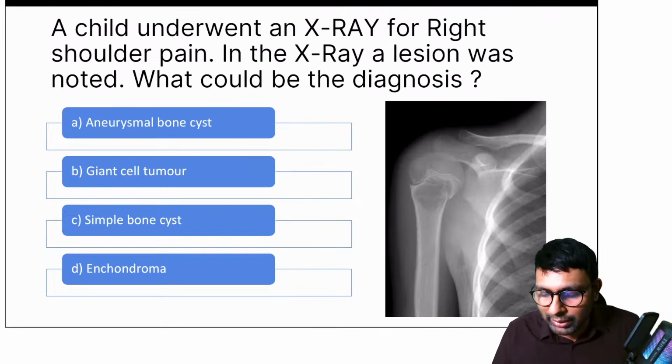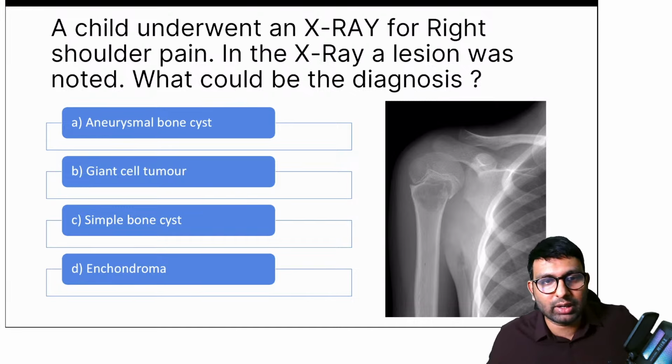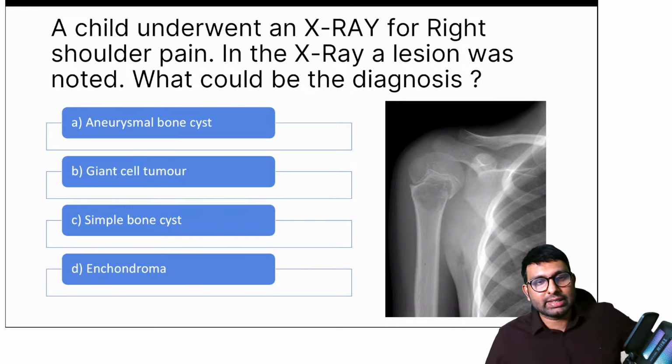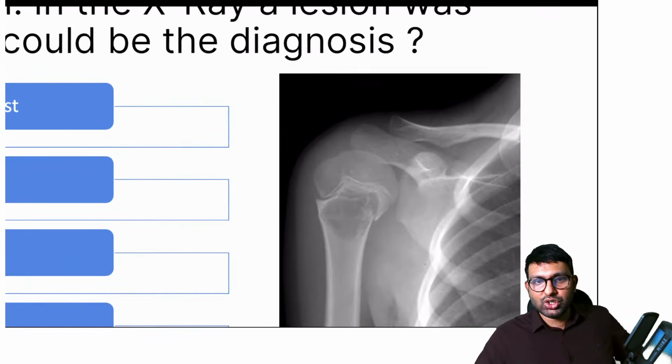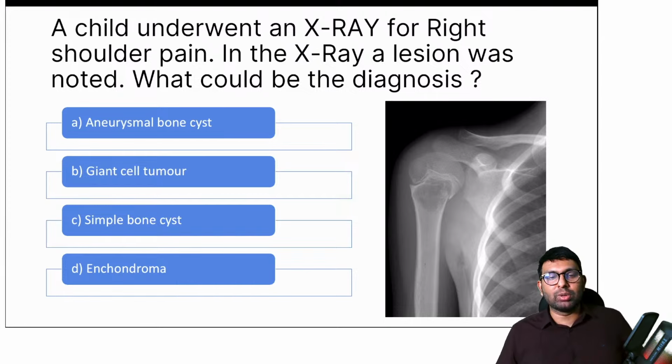Now let's go into a little bit more complex one. Here again, a child underwent an x-ray for right shoulder pain. In the x-ray, a lesion was noted. What could be the diagnosis? This is your image. Is it aneurysmal bone cyst, giant cell tumor, simple bone cyst, or chondroma?